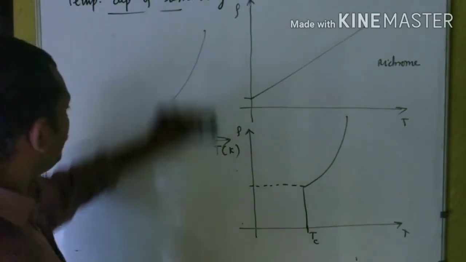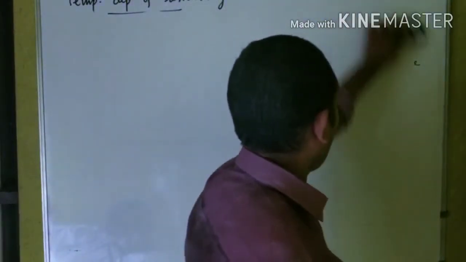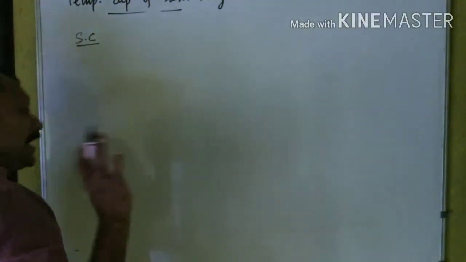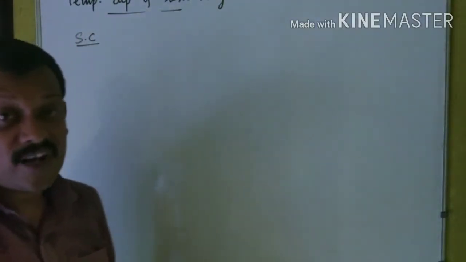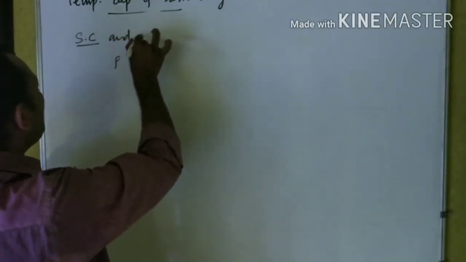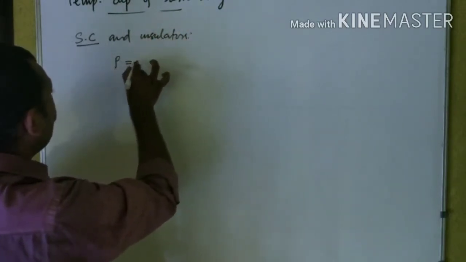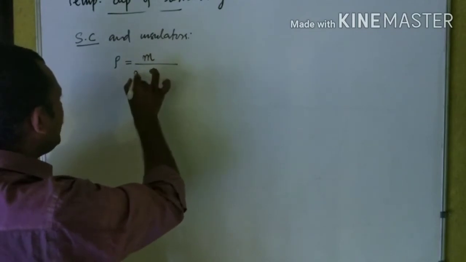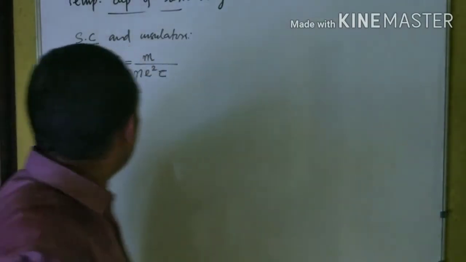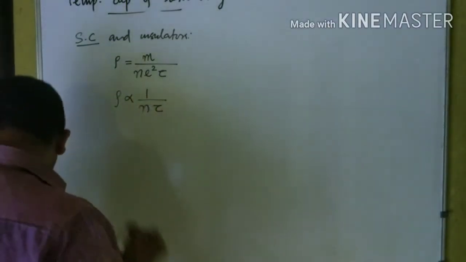Now let us consider the same for a semiconductor. In case of conductors, the charges were free charge carriers. Again I am writing for semiconductors and insulators, I have the formula rho is equal to m divided by N e square tau, or we can say rho is directly proportional to 1 by n tau.